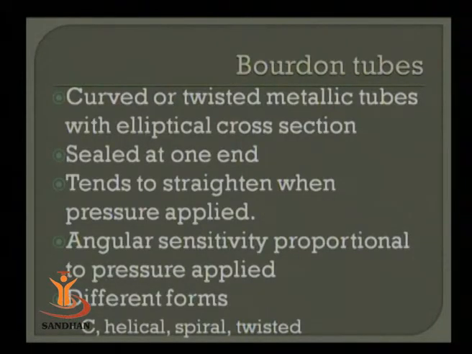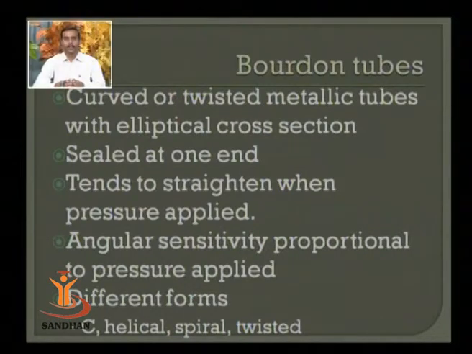Another device that is more popular for measurement of pressure is the Bourdon tube. As compared to the diaphragm and capsule, the Bourdon tube is more popularly utilized for measurement of pressure. Bourdon tubes are nothing but curved or twisted metallic tubes with an elliptical cross section at the center. They are sealed at one end. Whenever you exert pressure from the open end, the curvature tries to decrease, meaning it tries to straighten itself. This is the basic phenomenon that we are utilizing.